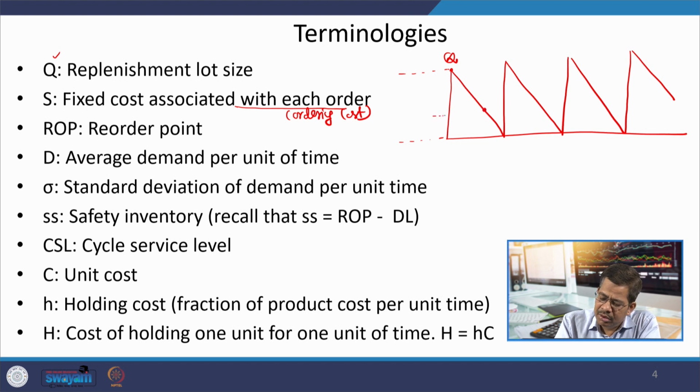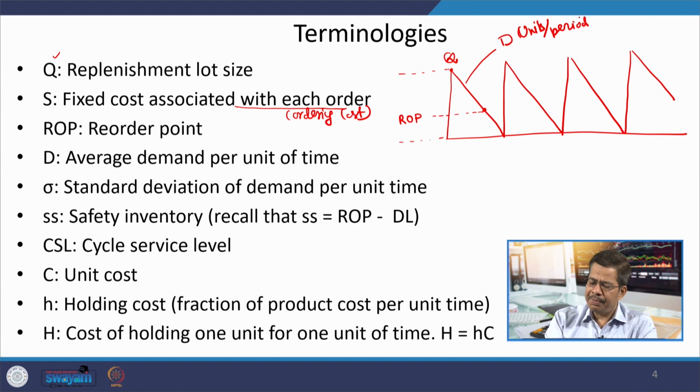Every time you reach this particular level, you place a new order. Then the rate at which inventory is consumed is D units per period. This period may be per day, per week, per month, etc. Then the standard deviation of demand per unit time.